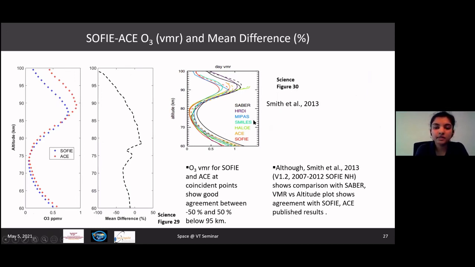Although this paper that was published by Dr. Smith basically compared everything to that of SABRE, which is the only paper that we have right now for comparison, we can see that the red line here, SOFI, and the orange line here, which is ACE, are in good agreement with the results that we have from our 2019 measurements. Also, her paper used data worth almost 5 or 6 years, and the version was 1.2, but our measurements are from the latest data, which is 1.3.